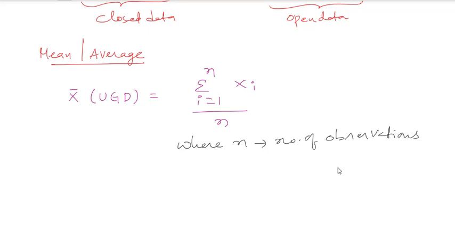Average means the sum of numbers divided by the total number of things, nothing more. Then x bar, the mean or average for grouped data. Here UGD means ungrouped data. This is for grouped data.